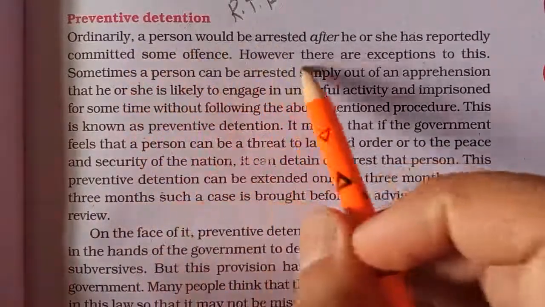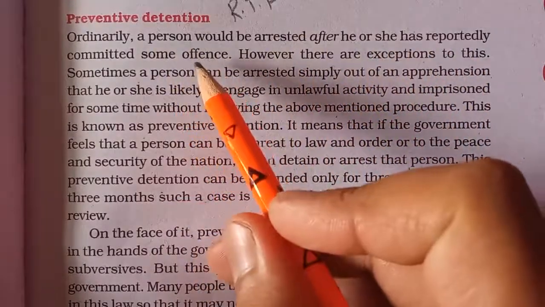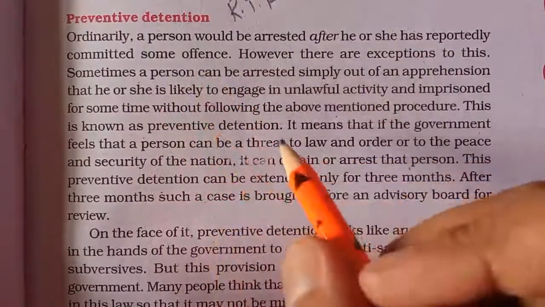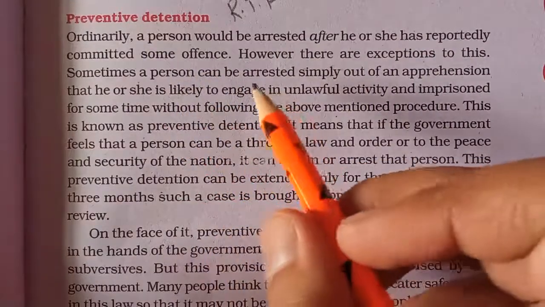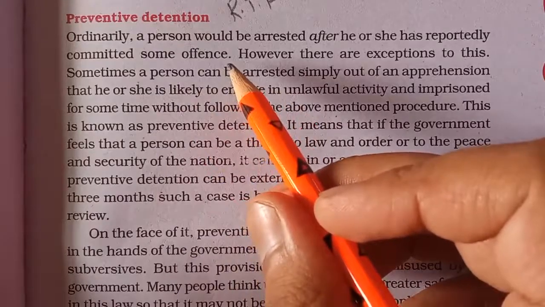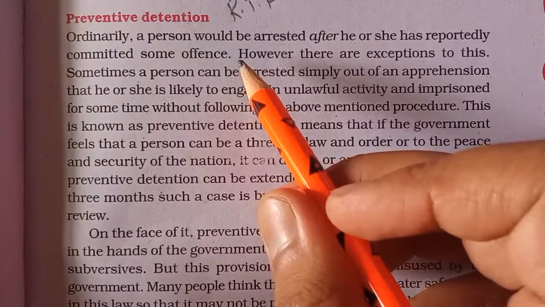Ordinarily, a person would be arrested after he or she has reportedly committed some offense. In the previous part of this video we saw that a person can only be arrested if he has committed some offense or violated some laws. After that, he can be presented before the magistrate within 24 hours.